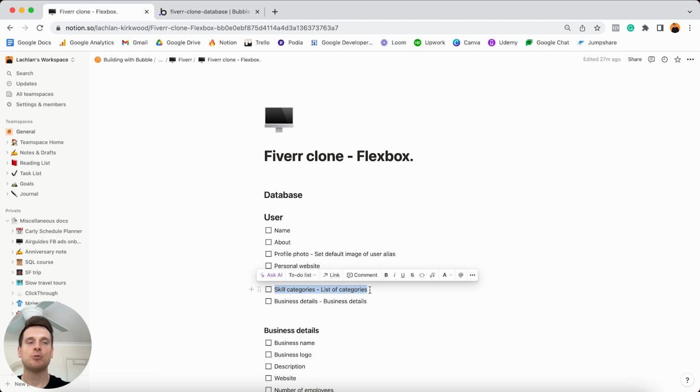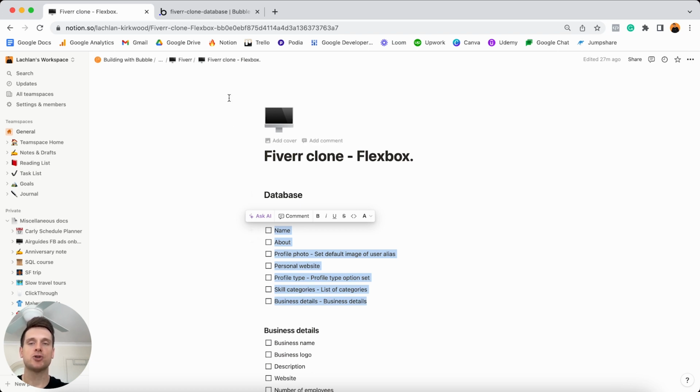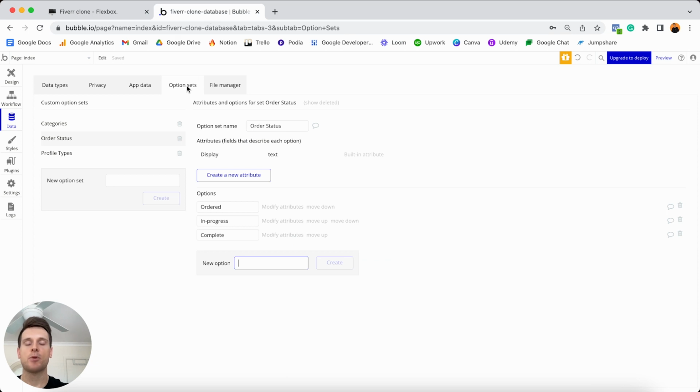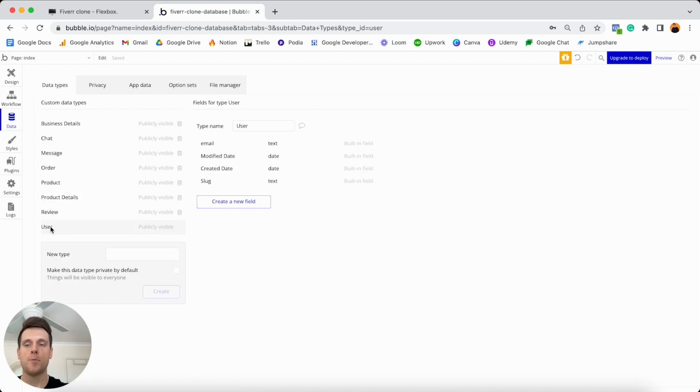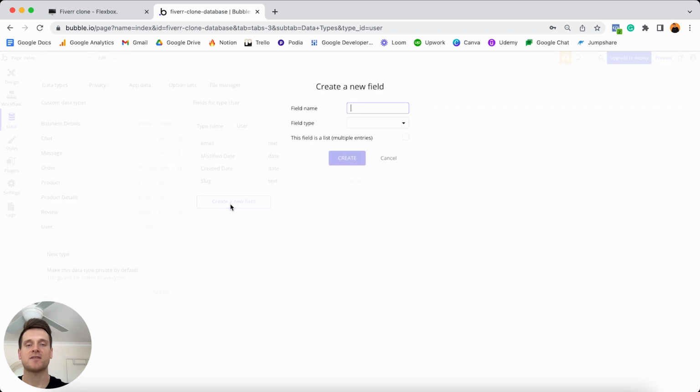But the last thing we'll need to do within this step of our tutorial today is build out all of the data fields that are going to sit under each data type. So I'm going to walk through these and I'm going to explain the purpose of each of these as we add them into our app. So if we jump over into Bubble, the first data type we're going to build out the fields for is our user data type. So we'll jump to our data types tab, open up our user data type, and it's at this point that we can create our very first field.